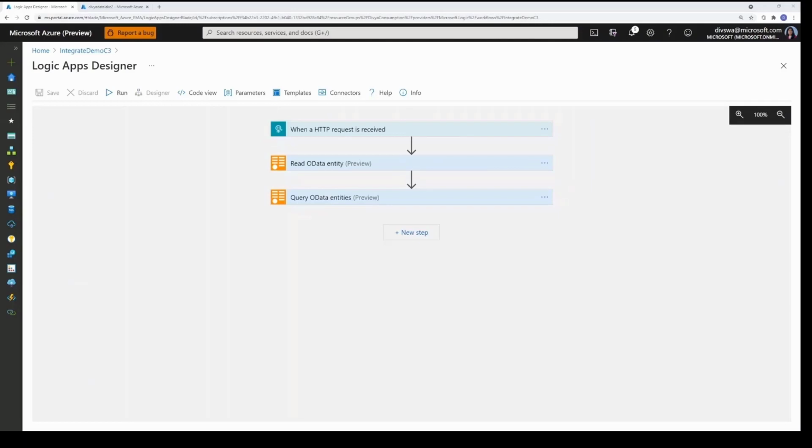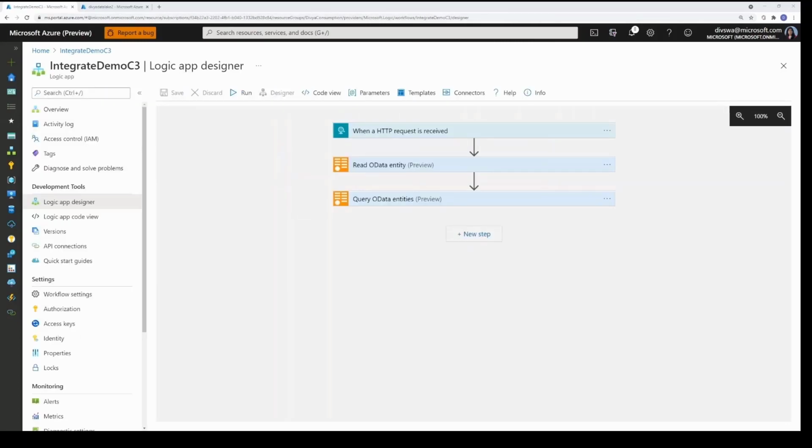Next, I would like to show how you can use managed identity to authenticate with Azure services using logic apps. Managed identity eliminates the need for developers to manage credentials. You can think of managed identity as a special type of service principal that can only be used for Azure services. So let's further extend this scenario and send the data that we queried from SAP system using OData connector into one of the Azure services such as Azure Data Lake. But before we do that, we need to enable managed identity of this logic app.